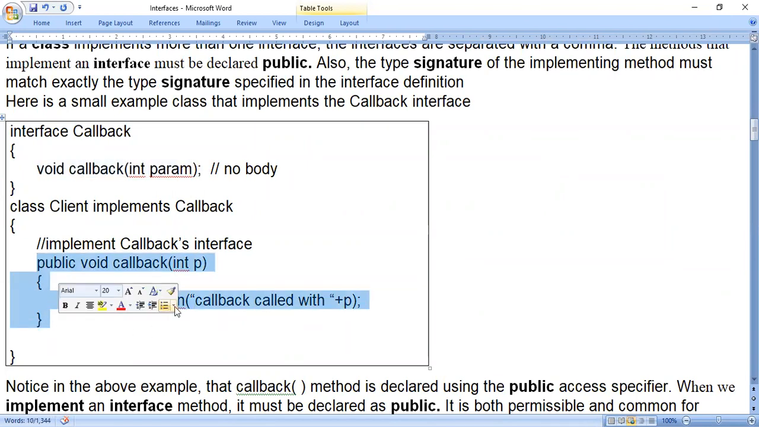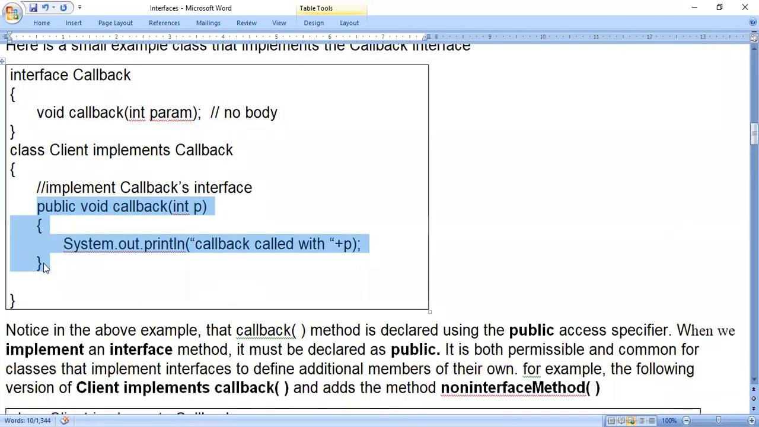So this is the code of the method presented in the interface. This is called the implementation. Where you write the code, it is called an implementation. Code means it should be present within an opening brace and a closing brace.